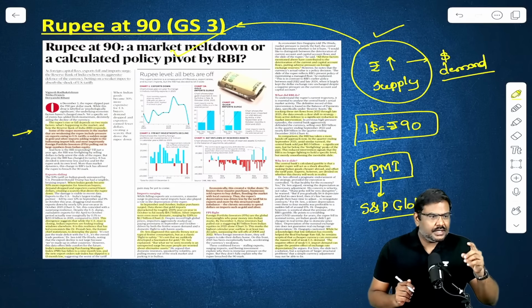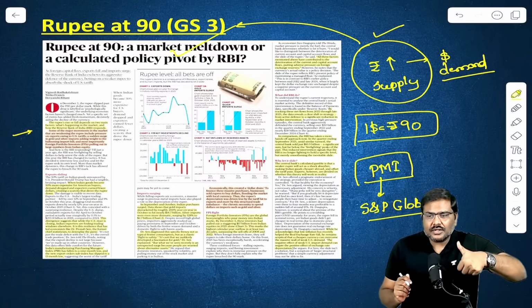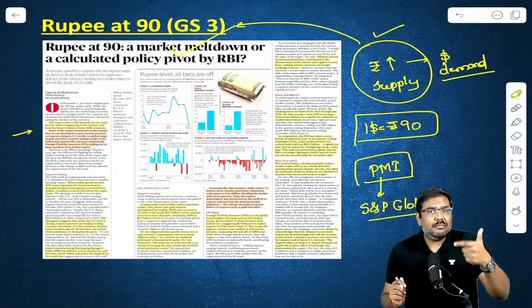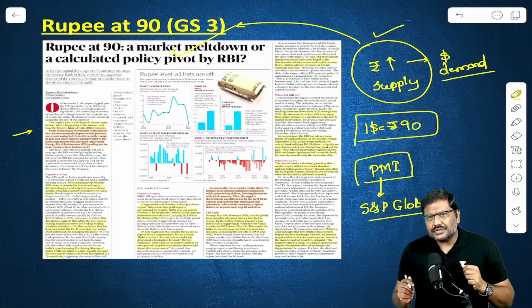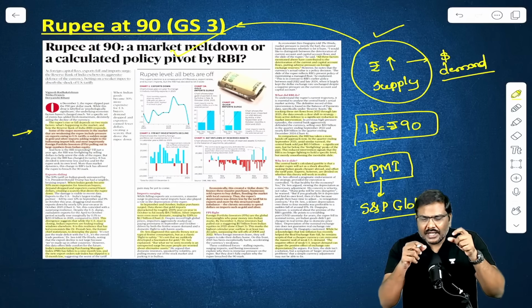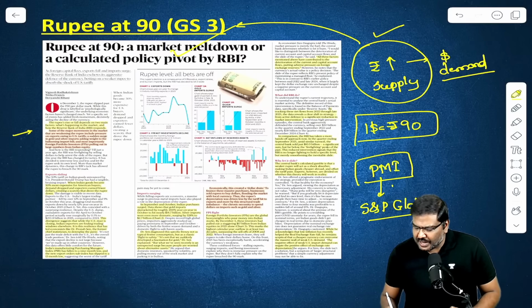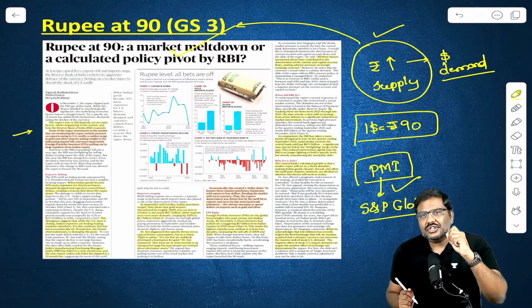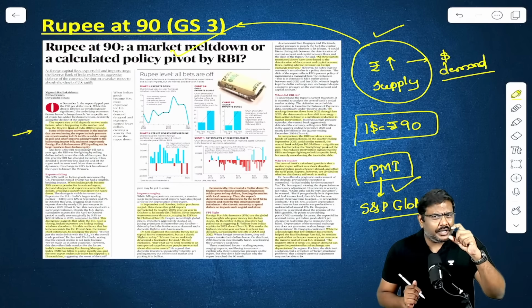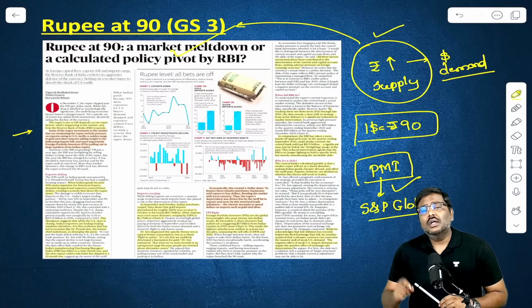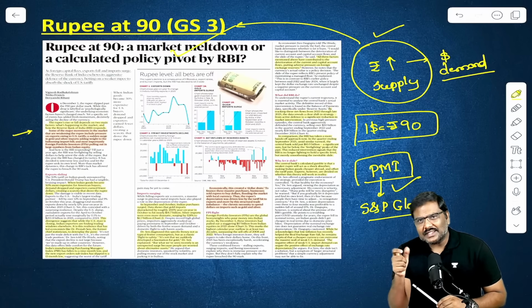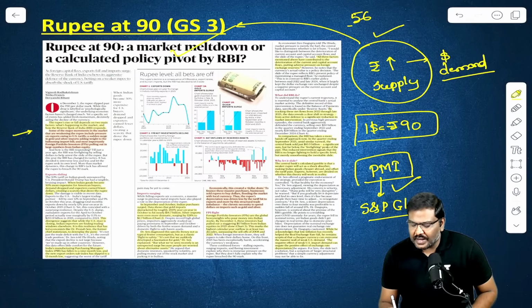Please remember this. We publish IIP, Index of Industrial Production. We publish the ICI, Index of 8 core industries. But in addition to this, there is one more index that is published every month, Purchasing Managers Index. And according to the latest Purchasing Managers Index for the month of November, the Purchasing Managers Index has actually come down. The number that is given is 56.